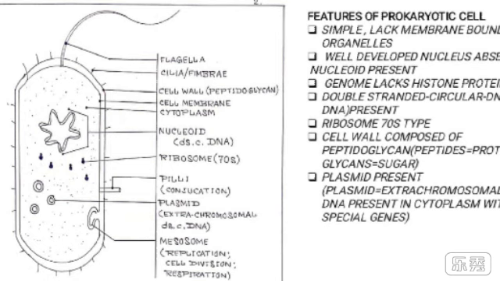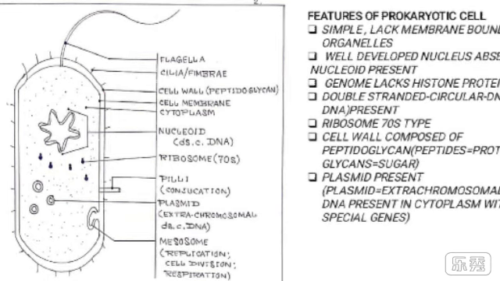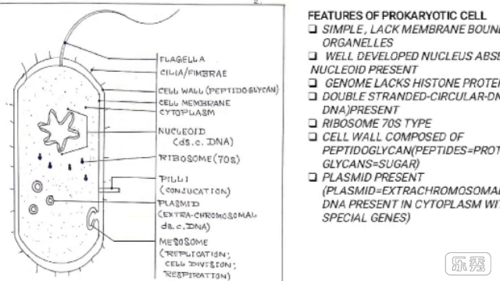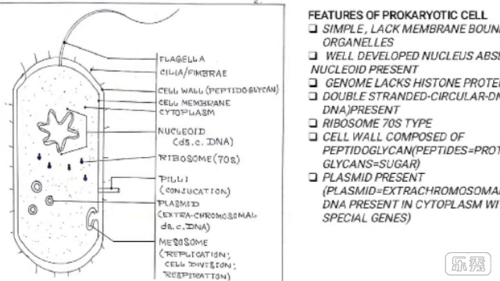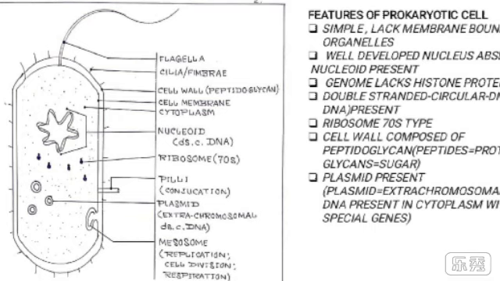The cytoplasm lacks any membrane-bound cell organelles and a well-developed nucleus is absent. The structure where double-stranded circular DNA is packed in the cytoplasm is called the nucleoid. It's a dense area of cytoplasm.